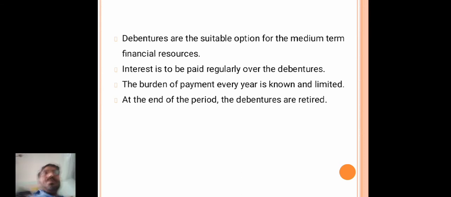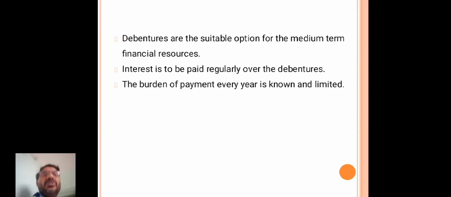So here debentures are the suitable option for the medium term financial resources. The company issues debentures to arrange medium term capital or medium term financial requirements.